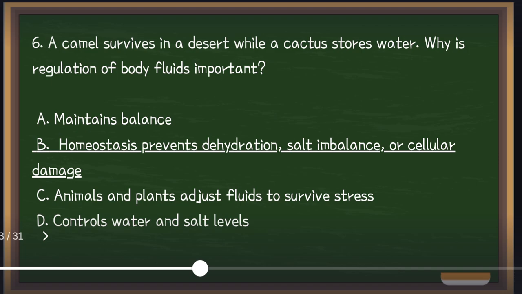Now, in terms of regulation of body fluids, it is very important because it maintains the balance inside us or inside the organisms. So animals like camels conserve water. As you observe, camels are more likely found in places that are very hot, so they are able to go long without rain. While plants like cactus store the water. And these adaptations help them survive in extreme environments by maintaining proper internal conditions. So again, homeostasis prevents dehydration, salt imbalance, or cellular damage.